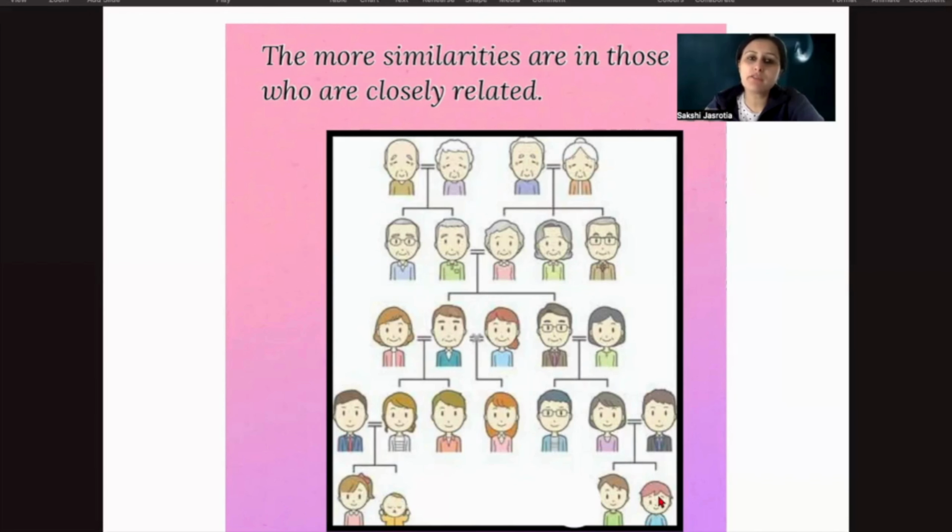And when you take it further to your second cousins, right? So likewise, the similarity becomes even less. We are just talking about the characteristics here. So just don't confuse it with the outer appearance we are talking about here. Just to give you an example, you and your siblings will have more similarity as compared to your first and second cousins. I hope this much is clear to you.